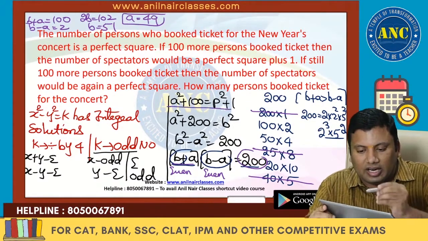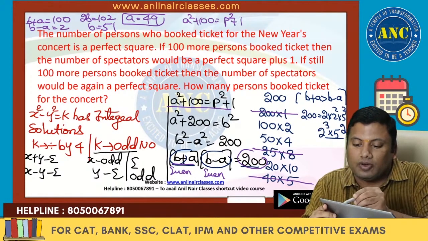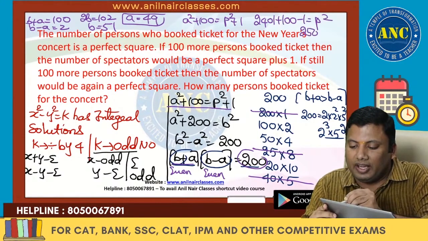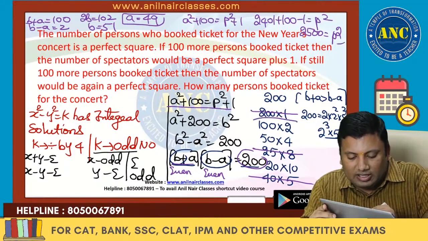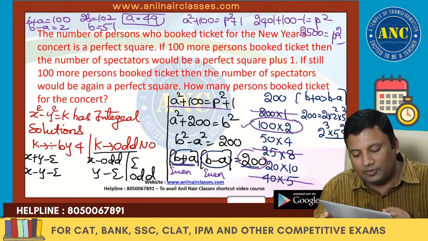What is the first condition? a square plus 100 is nothing but perfect square plus 1. p square is 49 square, 2401 plus 100, minus 1 is nothing but p square. 2500 is a perfect square. Definitely this is satisfying. 100 into 2 is satisfying the question.